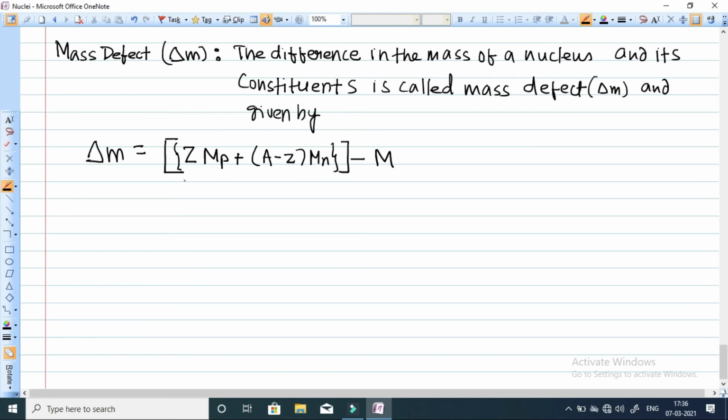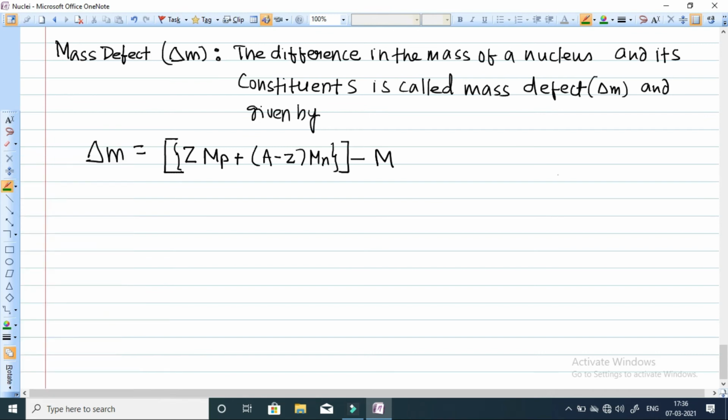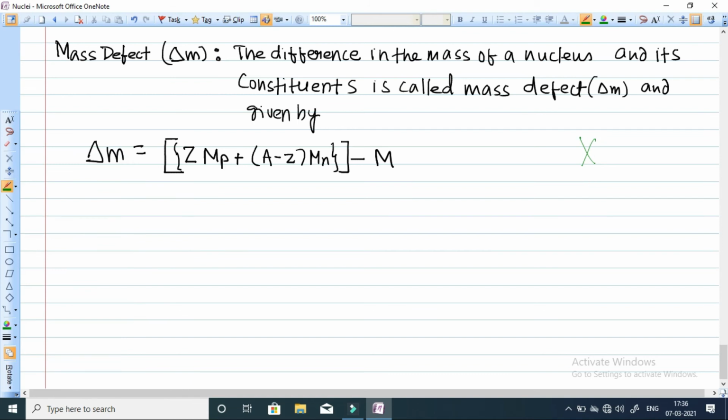Suppose we are taking this nucleus X, with Z and A. Suppose this is your nucleus, and the mass of the nucleus I am writing by capital M. Now what will be the mass of its constituent particles?